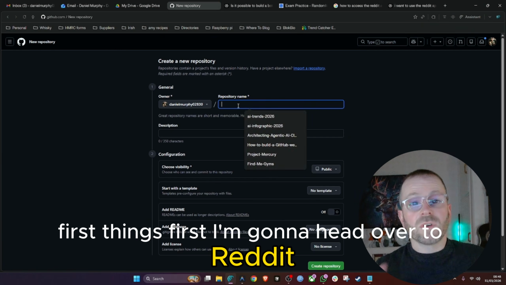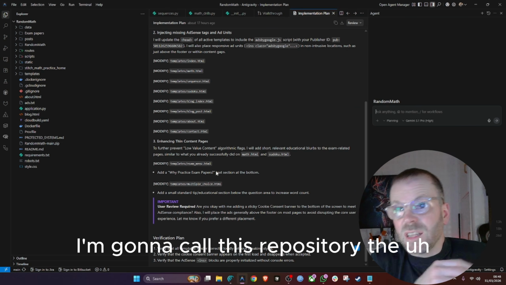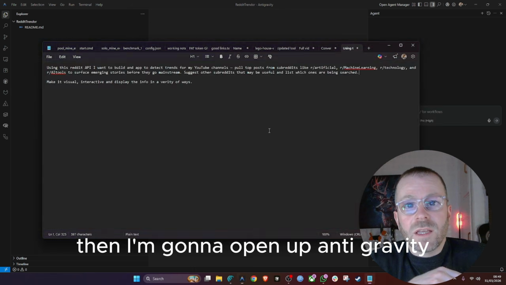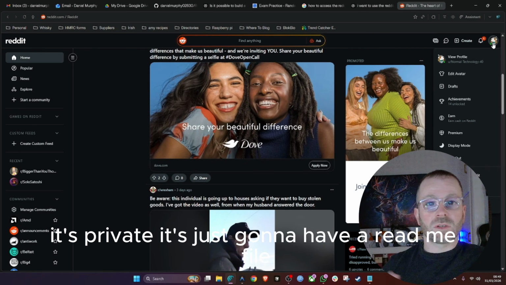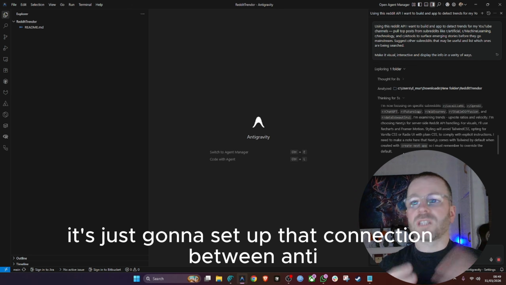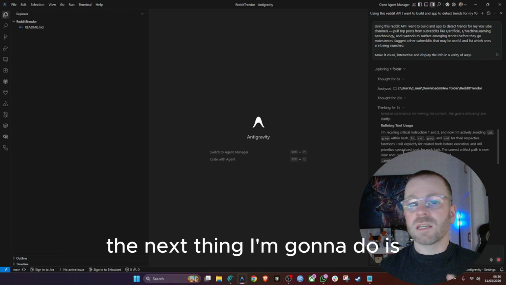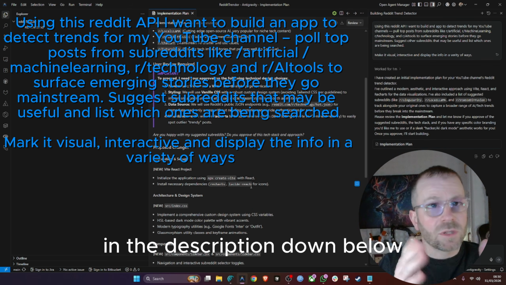First things first, I'm going to head over to GitHub. I'm going to create a new repository. I'm going to call this repository the Reddit Trender. I'm going to create that. Then I'm going to open up Anti-Gravity and I'm going to clone down that repository. All that's going to be in that repository right now, it's private, is just a README file, but it's essentially just going to set up that connection between Anti-Gravity and GitHub. Okay, the next thing I'm going to do is give Anti-Gravity this prompt, and I'll put this in the chat and the description down below.